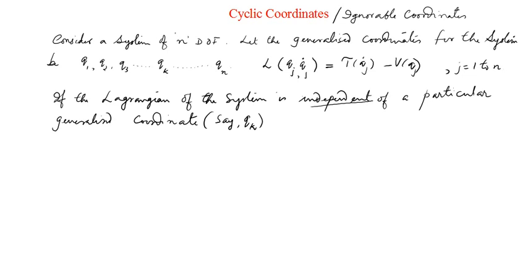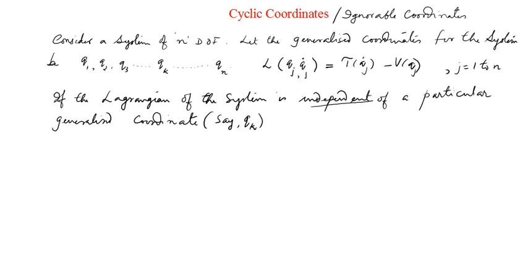Anything, I'm just taking, if it is independent of a particular generalized coordinate, say qk. It means that in the Lagrangian one particular generalized coordinate is absent, because the Lagrangian is usually a function of q1, q2, q3, up to qn. But on close observation of the Lagrangian, it is found that one particular generalized coordinate is not present, it is absent in the Lagrangian. All others are present and one is absent, so absence is important.